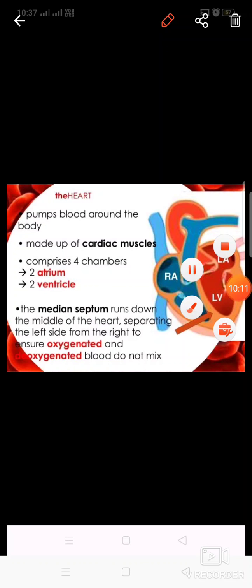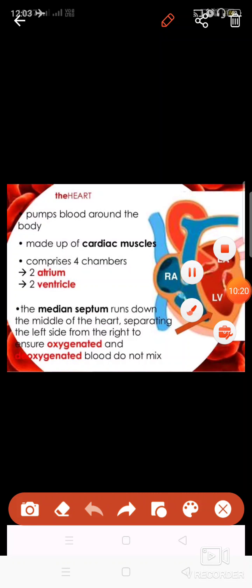Now, the first component is blood. The second component of the circulatory system is the heart. This heart is the pumping organ, and the structure of the heart I'll discuss with you in the next video. This heart is basically made up of cardiac muscles, and these muscles are different from other muscles because they never rest. They continuously move and move.